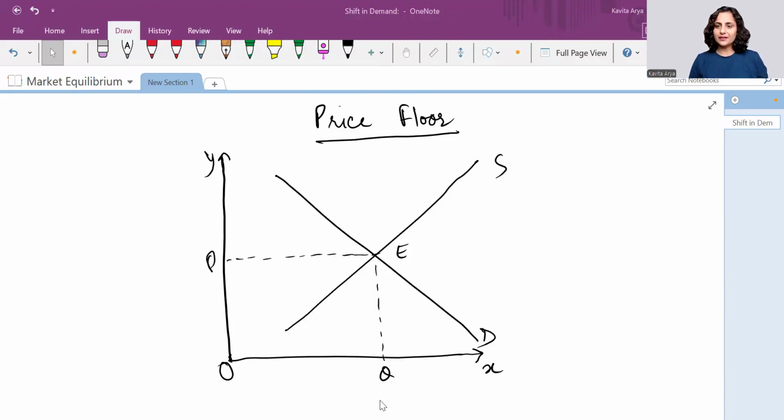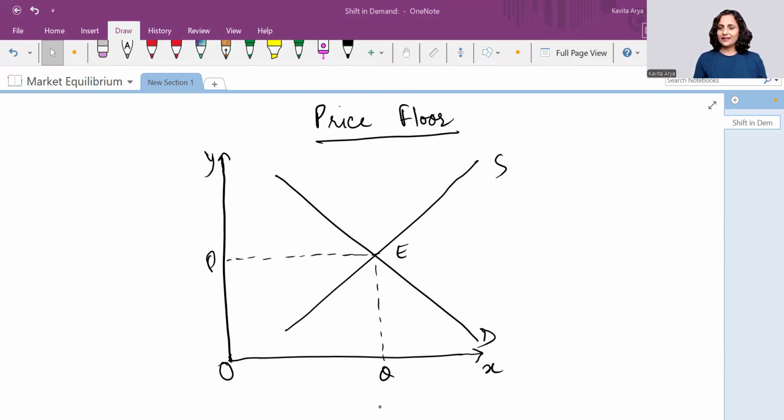So in our last video, we talked about price ceiling, which is the direct intervention policy of the government, wherein the direct intervention happens by the government and the government supersedes the price determined by the demand and supply forces and administers it at a lower price for the benefit of the society and the poor people, those who are poor consumers. So today we are going to talk about price floor.